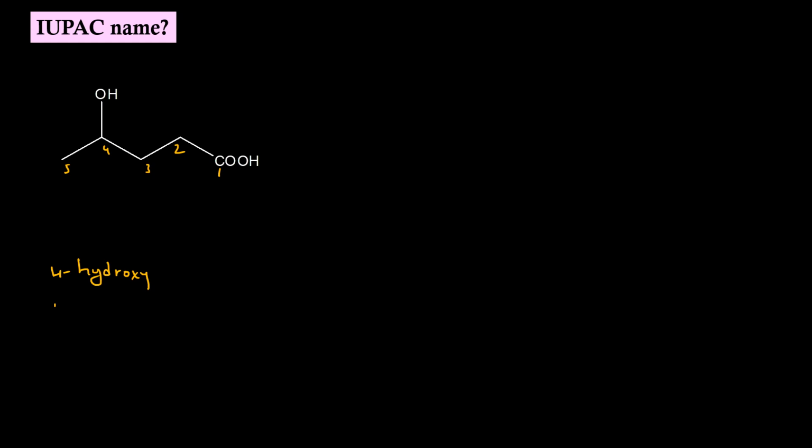Root word is pent. Primary suffix is ane. Secondary suffix is oic acid. Since secondary suffix starts with the vowel, E of the primary suffix has to be eliminated. IUPAC name is 4-hydroxypentanoic acid. Whenever we have two terms in the basic name of the functional group, a space will be given while writing the IUPAC name.